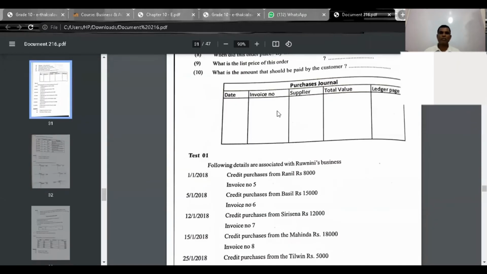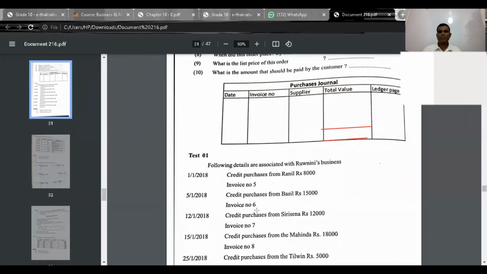And then you can take out the total here. You can write it as total. Transfer to purchases account. Here you can write it as transfer to purchases account. Right.